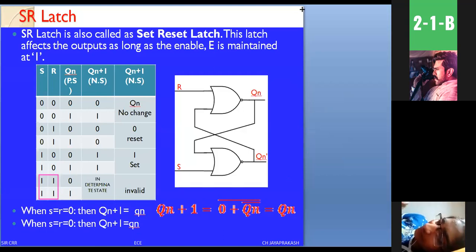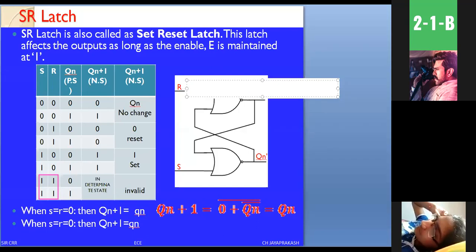For this condition, as I have already explained, when S equals 1 and R equals 1, I am writing the values here. Both the NOR gate inputs are 1. Here, the output of the first NOR gate is equal to 1. The second NOR gate is also equal to 1.